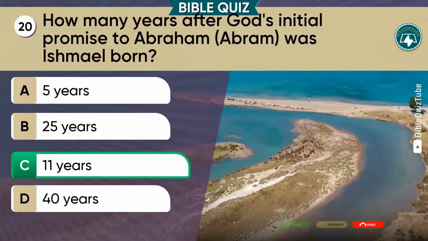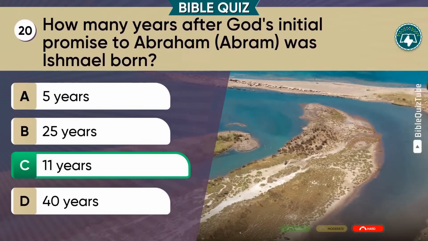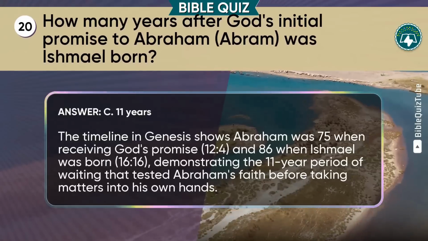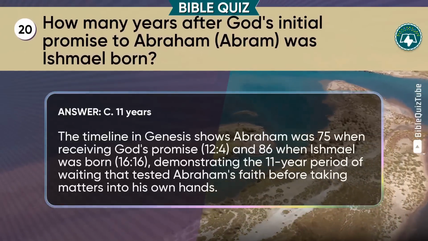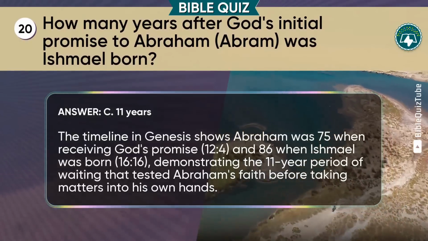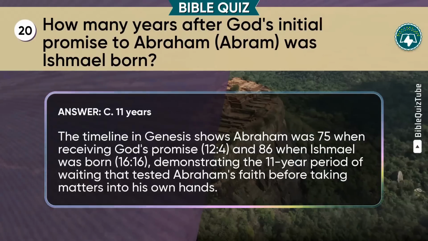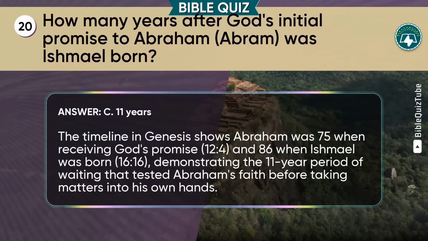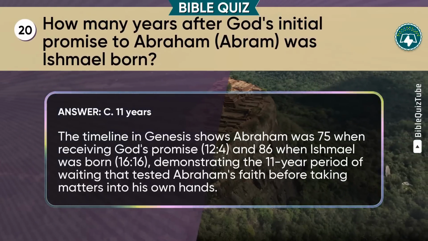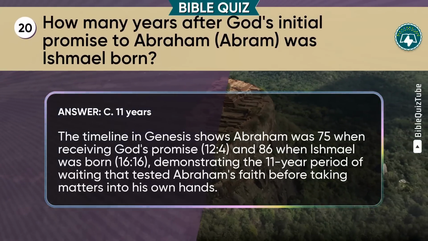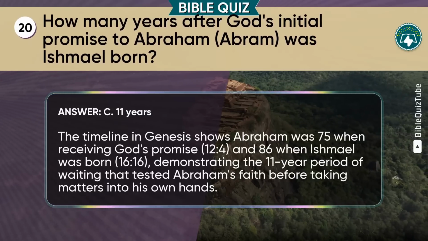C. 11 years is the accurate choice. The explanation. The timeline in Genesis shows Abraham was 75 when receiving God's promise, 12-4, and 86 when Ishmael was born, 16-16. Demonstrating the 11-year period of waiting that tested Abraham's faith before taking matters into his own hands.